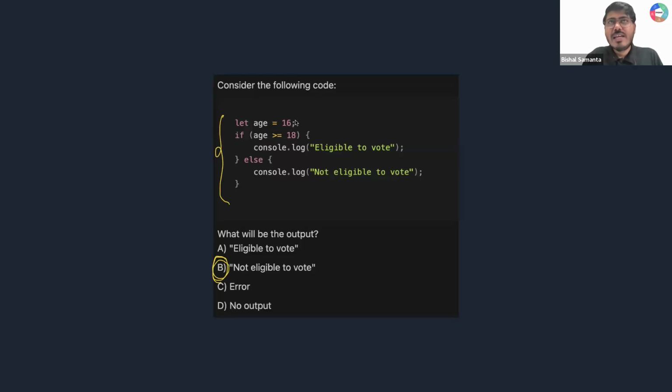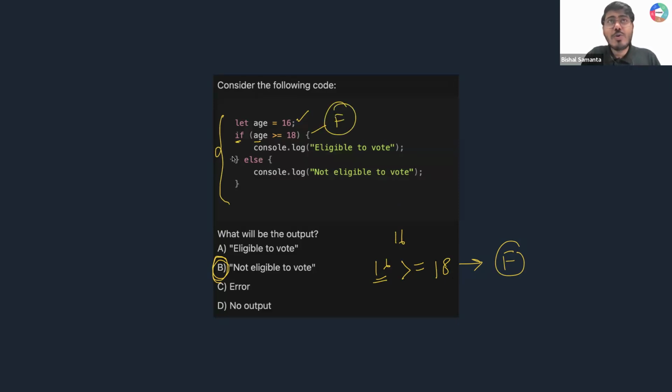Okay, now tell me, your age initial value is 16, right? Now you are checking in your condition. What are you checking? Age value, which is 16. You are writing 16 is greater than or equal to 18. Now tell me, guys, 16 greater than or equal to 18, is it true? No, right? It is a false statement, right? So that means inside your if, you are getting a final value which is false.